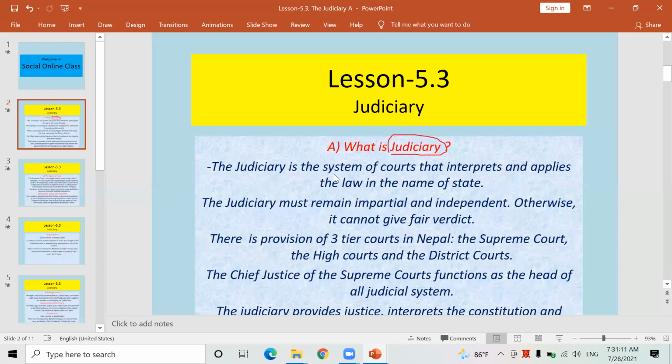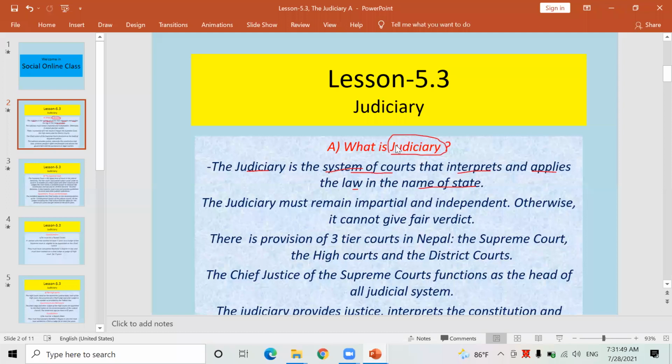Okay, look here. Judiciary is the system of courts that interprets and applies. What sort of system? System of courts. एउटा अदालतहरूको एउटा प्रणाली हो that interprets, it means describes, and applies, it means implements, the law in the name of state. What sort of organ of the Nepal government is the judiciary?